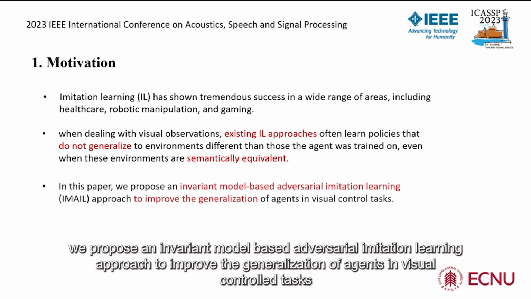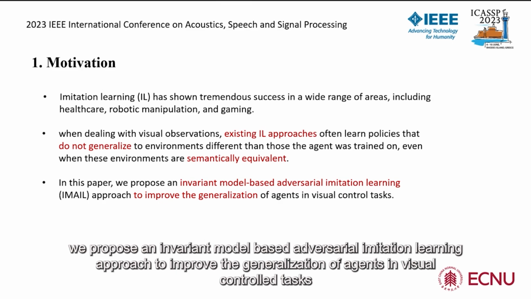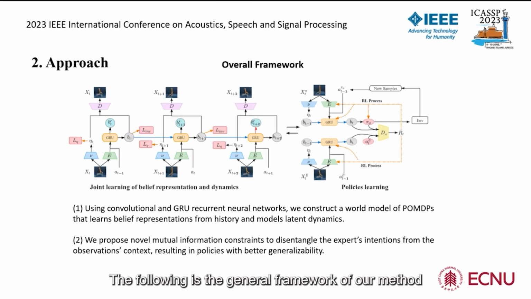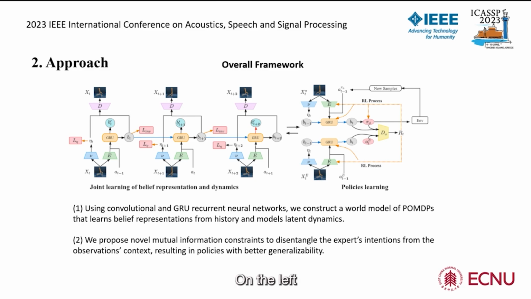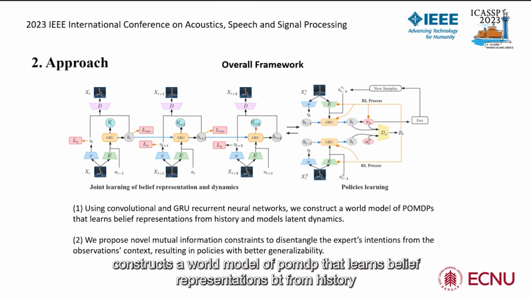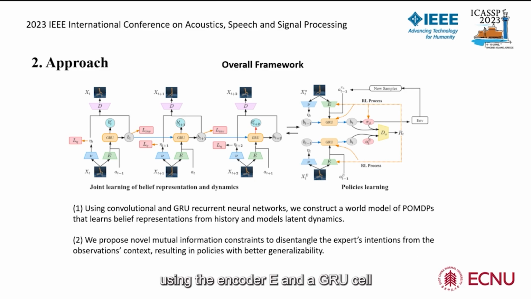In this paper, we propose an invariant model-based adversarial imitation learning approach to improve the generalization of agents in visual control tasks. The following is the general framework of our method. On the left, IMAIL constructs a world model of POMDPs that learns belief representations b_t from history using the encoder E in a GRU cell. Furthermore, their prior is determined from the transition model.